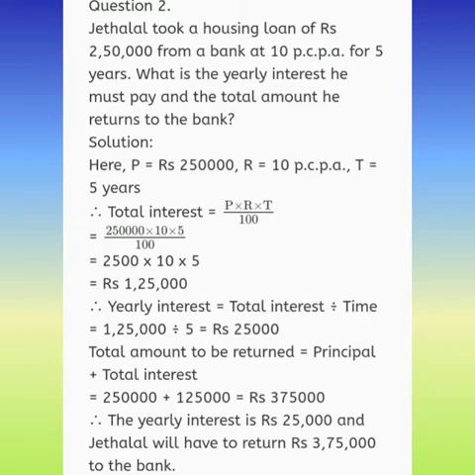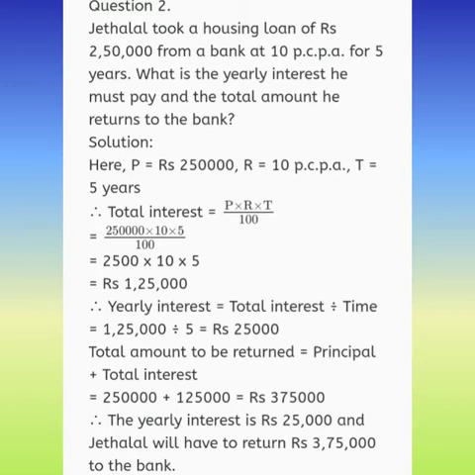Okay, so first we'll write the given data. So what is the P? P is rupees 2,50,000. How much is R? It is 10 PCPA. T is equal to 5 years, and I we have to find and A we have to find. Got it, children? Now over here the problem is, we have got 5 years, but we need to first find for 1 year. So first we will find the interest, then we will find for 5 years.